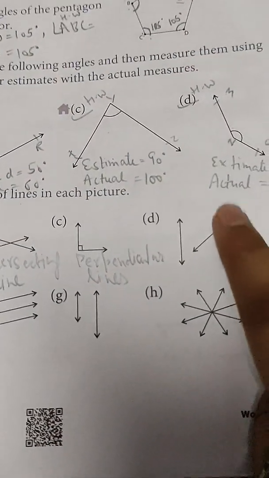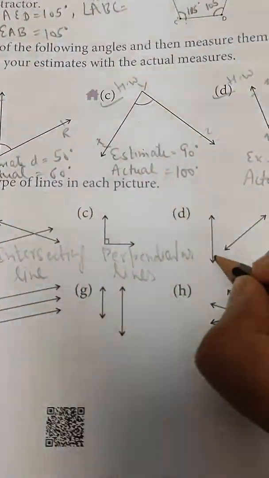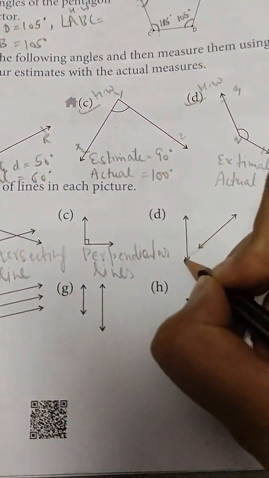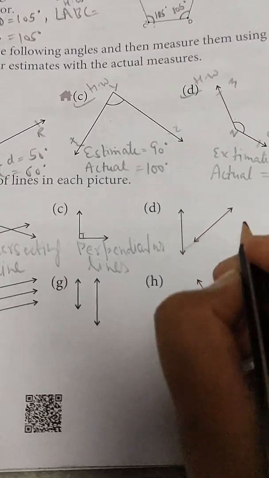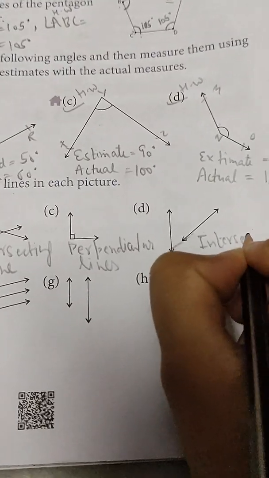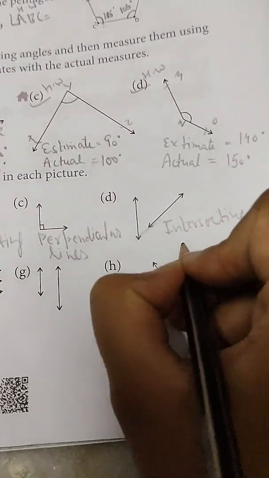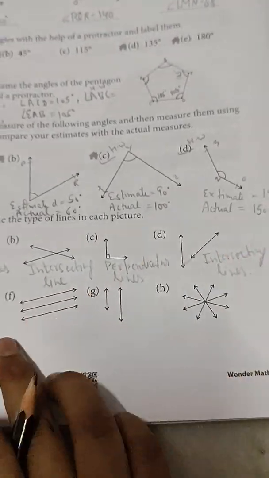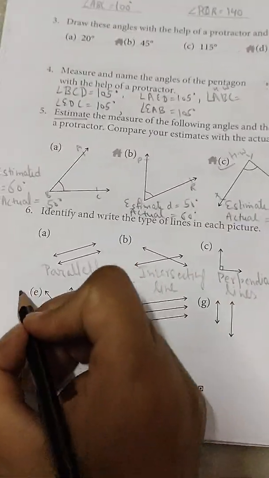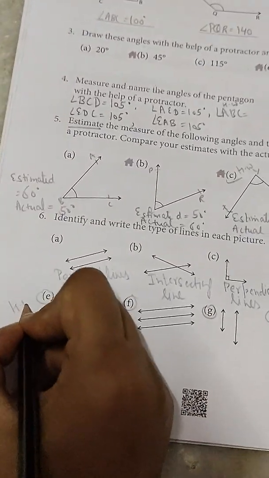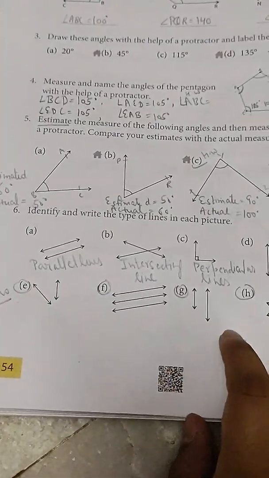Now for this one, if we extend this line, you can see these two lines are meeting each other. So we are talking about intersecting lines here. I hope you have understood the concept. So you can do these parts by yourself. I'm giving you homework; we have already discussed it in the class, so you can do it by yourself.